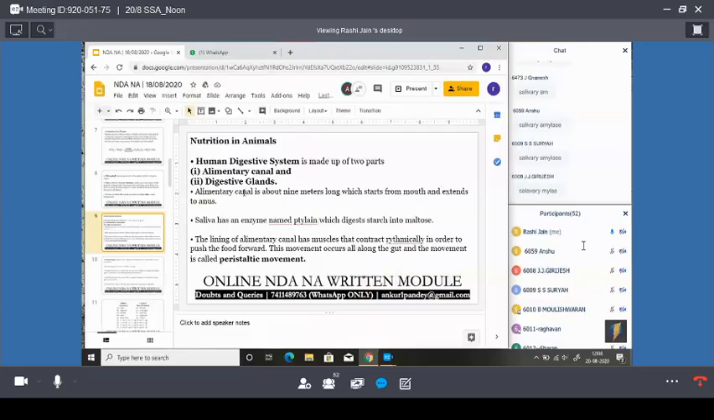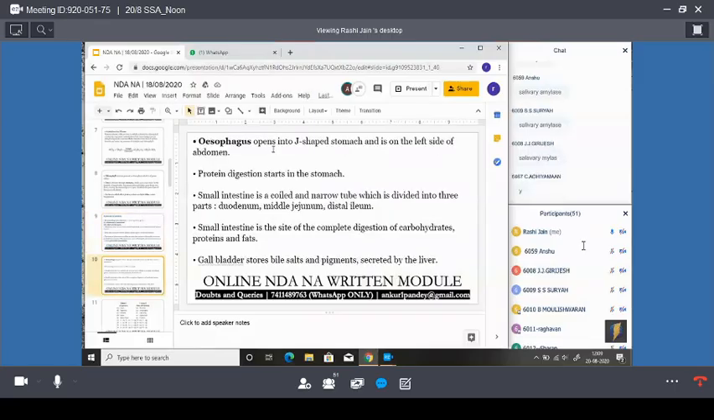The lining of alimentary canal has muscles that contract rhythmically in order to push the food forward. This movement occurs all along the gut and the movement is called peristaltic movement. The food moves forward, so by which movement? By the peristaltic movement. Okay, guys? Now, here, esophagus opens into J-shaped stomach. Esophagus is a food pipe. It opens into a J-shaped stomach and is on the left side of the abdomen. The protein digestion starts in the stomach.